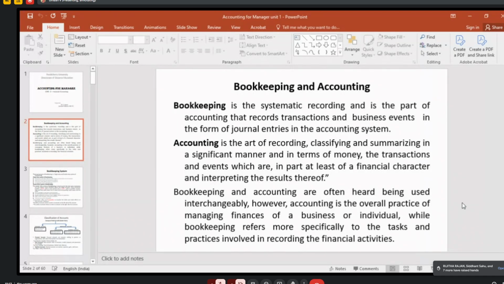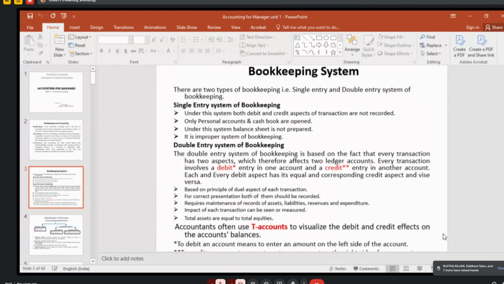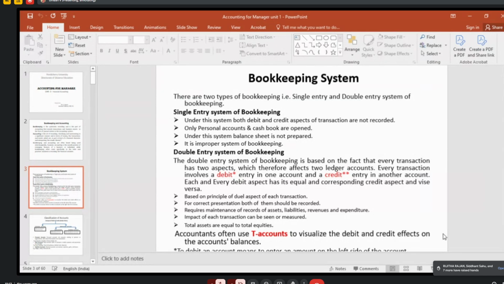Bookkeeping is only recording the transactions. That is called bookkeeping. That is what we used to call journal entries. In the bookkeeping system, there are two methods of accounting. One is the single entry system, and another one is the double entry system. What is single entry? What is double entry?